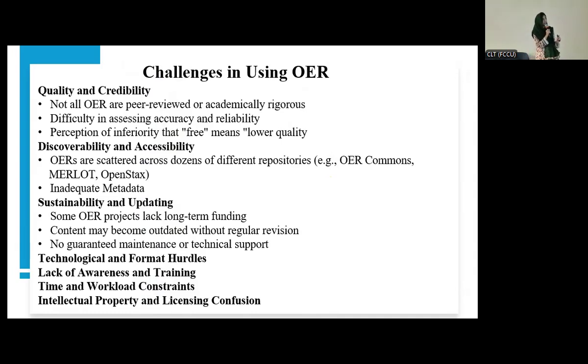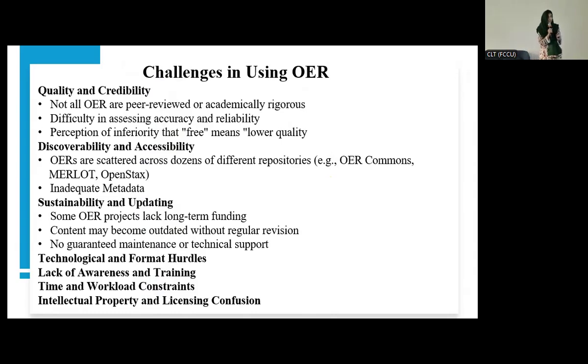And then difficulty in assessing accuracy and reliability. Most of the people have no idea how to check the reliability and accuracy of a particular piece of information. So it also acts as a barrier to using OER sources for them. And then there's this perception: if it's free, it means it's of low quality. But you know what? Nothing comes free in life. So OER is also not free for you.